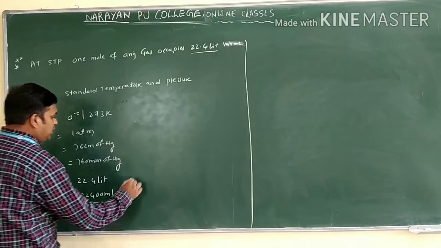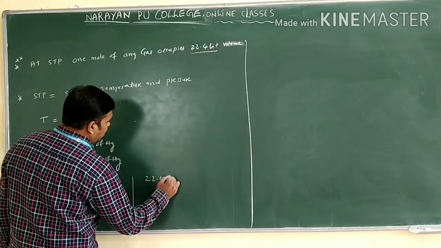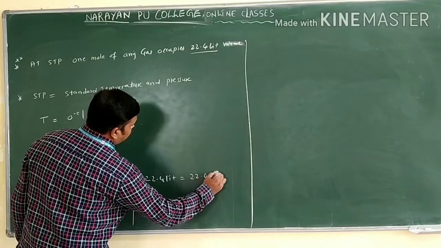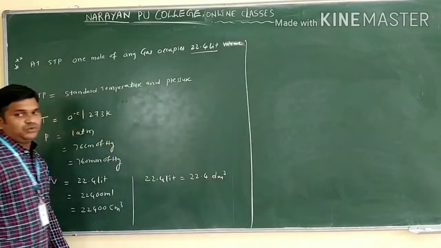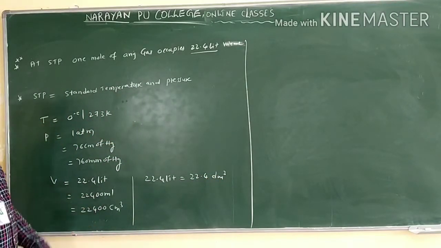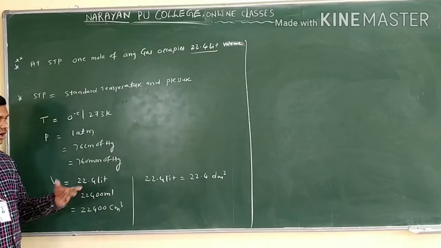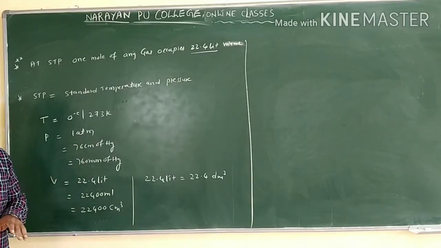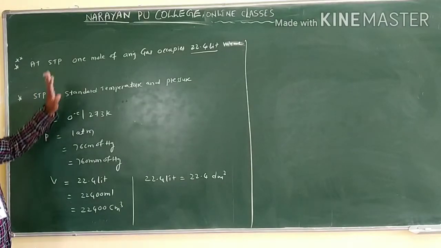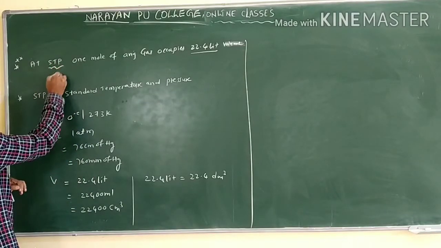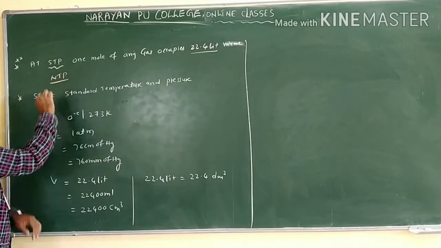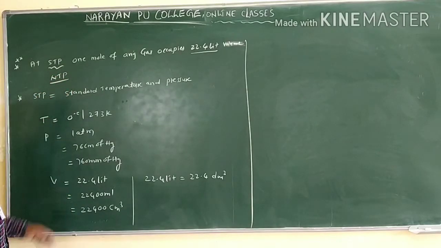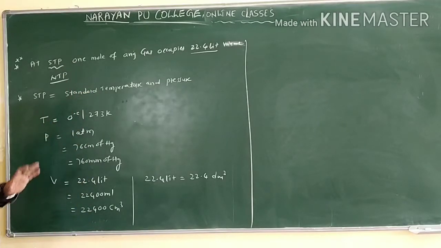Or you can take this 22.4 liters and write it as 22.4 decimeter cube. So this is the way we use the volume. Volume may be asked in different manners, maybe liter or ml or centimeter cube or decimeter cube or meter cube. The SI units of volume were already discussed. This is regarding STP conditions. Sometimes instead of STP they ask for NTP also, that is normal temperature and pressure. It is the same condition, so we use the same volume values. Clear?